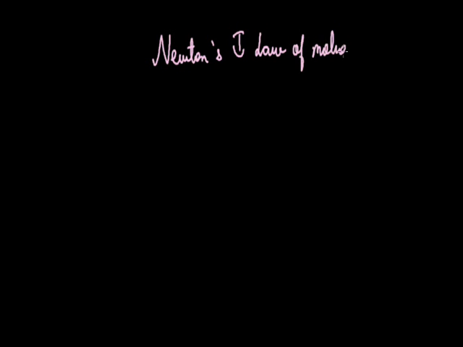To describe the motion of an object, its reason, and the various parameters regarding the motion of an object, Newton gave three laws, which are termed Newton's laws of motion. So today we will be studying the first law. Its first law is related to a term known as inertia. As it is related to inertia, it is also known as the law of inertia.